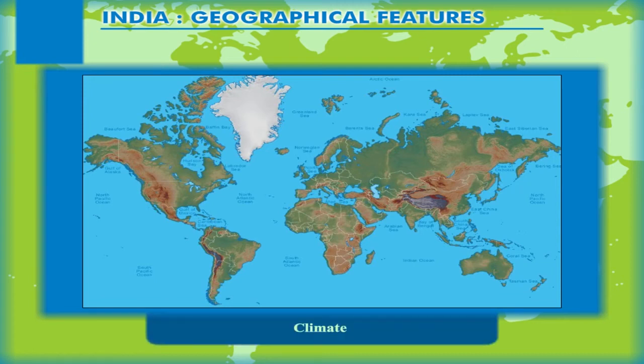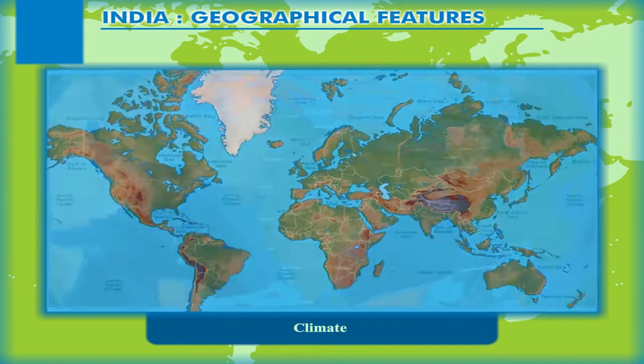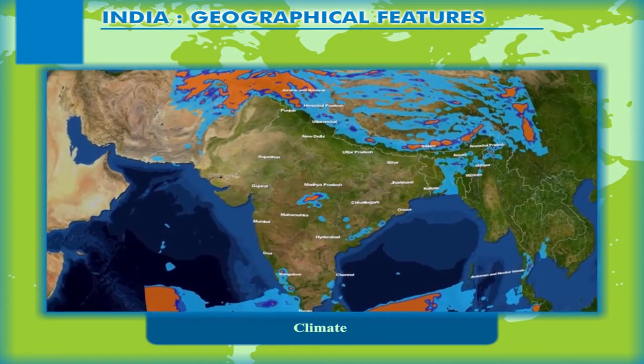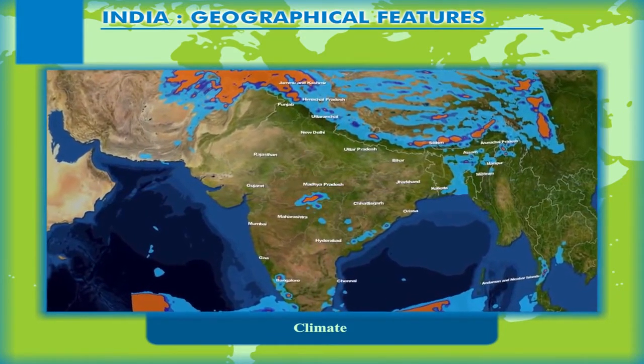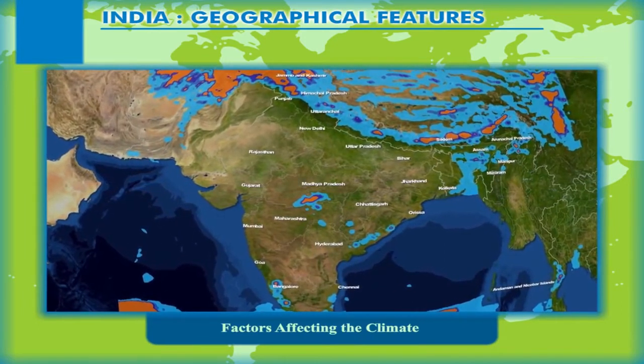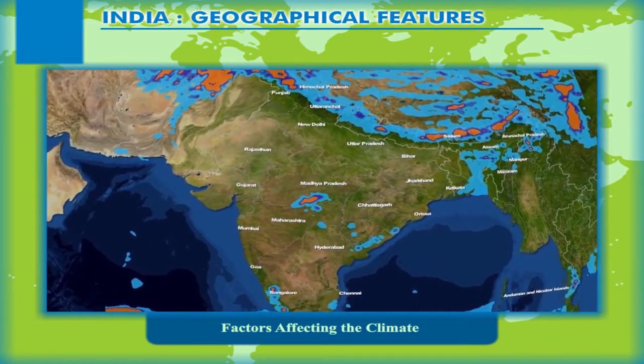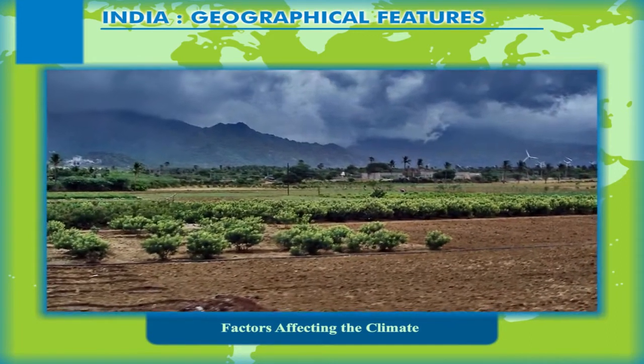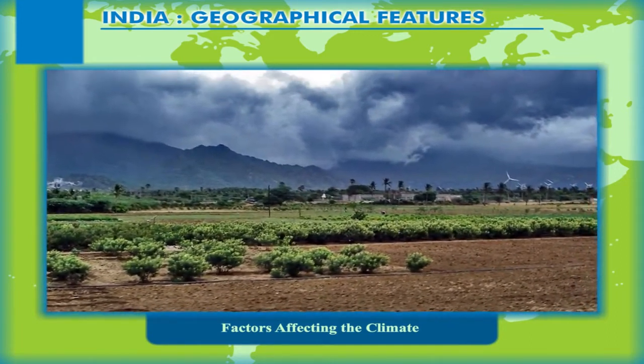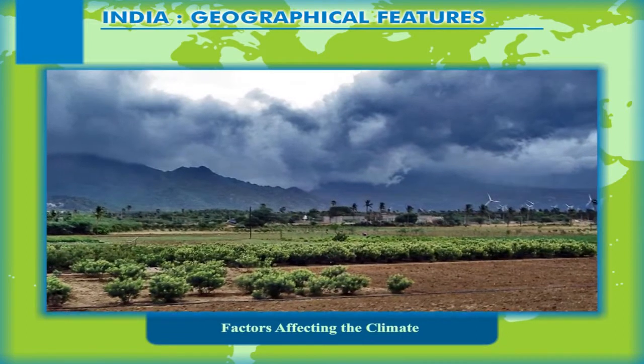Climate. The climatic conditions of any place are decided by its location and the physical landscape, and India is no exception. The climatic conditions all over the country are quite diverse. Factors affecting the climate. Differences in atmospheric conditions can be observed from place to place and from time to time.